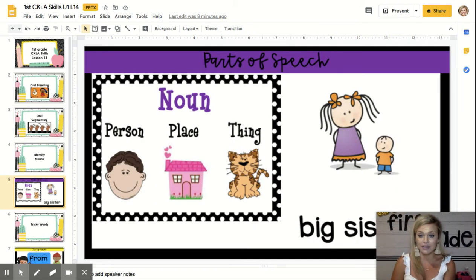All right, we are going to jump into talking about nouns. We did talk about nouns a little bit a couple of days ago, and we talked about how a noun is a person, place, or thing. Say that again for me. A noun is a person, place, or thing. One more time. A noun is a person, place, or thing. And we talked last time about how a noun in this context is a person, and we were giving some examples of nouns that are people in our sentences. We're going to work on that again today.